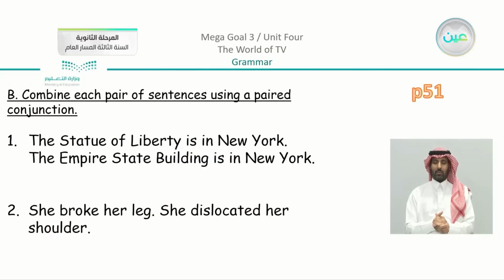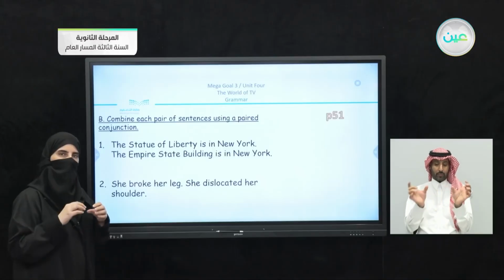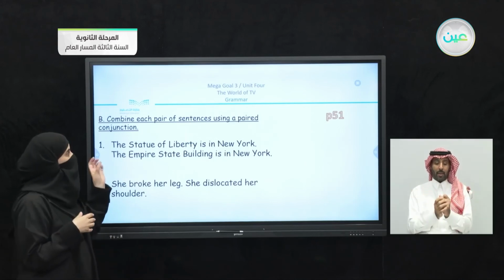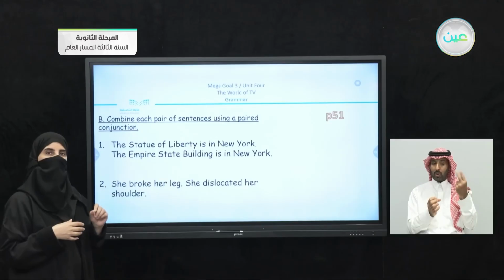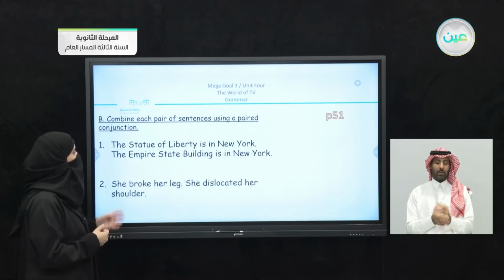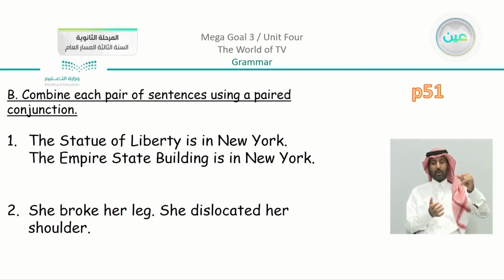We have also page 51. Now 51, what do we have? We have B. Combine each pair of sentences using a paired conjunction. You can see that these are two sentences. There are two parts. We're going to combine them. We're going to join them together using, as they mentioned, a paired conjunction. Now, for example, the Statue of Liberty is in New York. The Empire State Building is in New York. So why do I have two sentences? I can simply join them together.